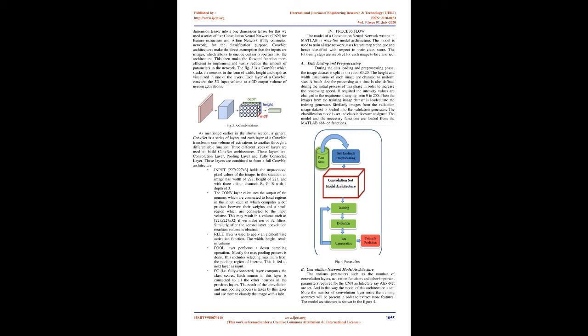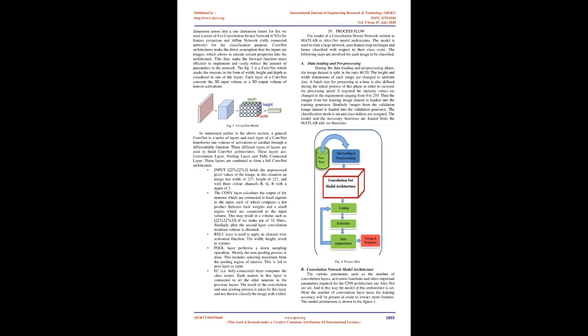The pool layer performs a downsampling operation. Mostly the max pooling process is done. This includes selecting the maximum from the pooling region of interest. This is fed to the next layer as input. The FC, i.e. fully connected, layer computes the class scores. Each neuron in this layer is connected to all the neurons in the previous layer. The result of the convolution and max pooling process is taken by this layer and used to classify the image with a label.